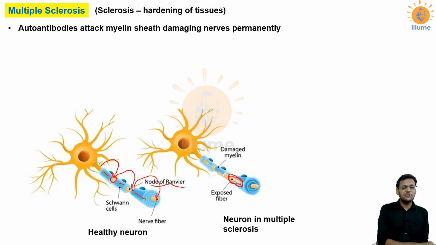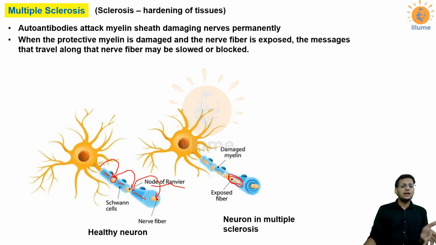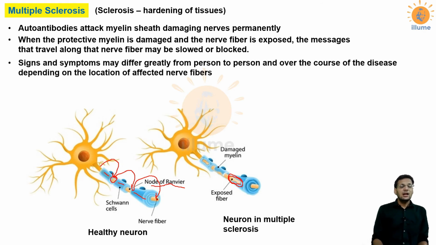So, this is the difference between a healthy neuron and a neuron in multiple sclerosis. Now, when the protective myelin gets damaged, the nerve fiber is exposed, and the messages that travel along the axon, the nerve fiber, may get slowed down or even get blocked. The signs and symptoms of the disease would depend on the part whose nerve has got damaged. Like if the nerve that is controlling the movement of my hand gets damaged, this hand won't be able to produce movements. Now, it depends on which nerve is getting damaged.